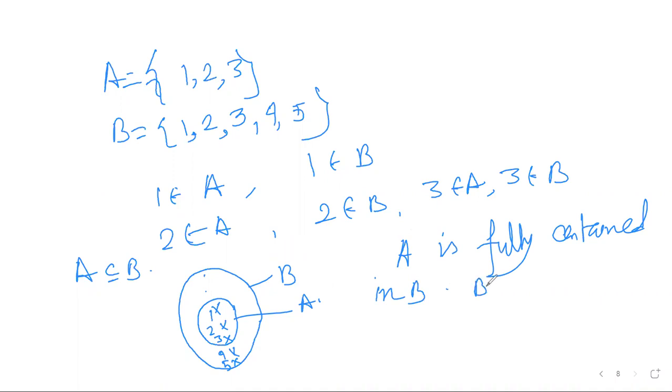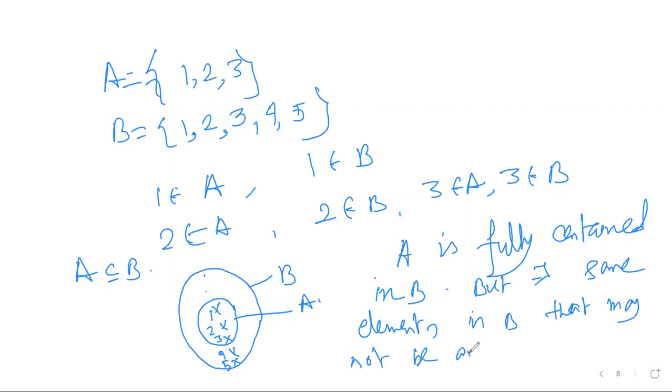But there exist some elements in B that may not be elements of A, right?